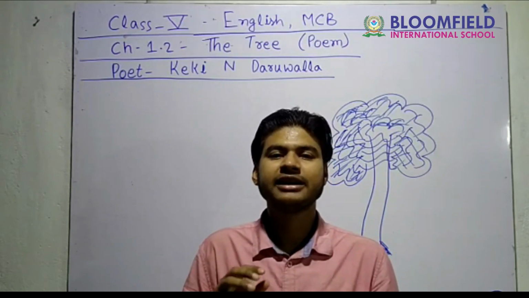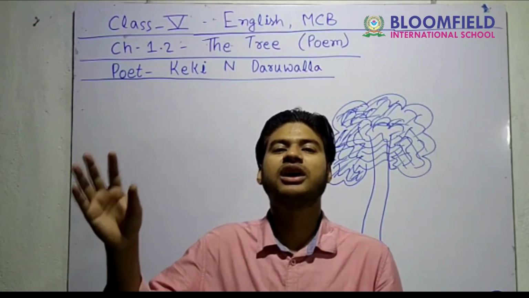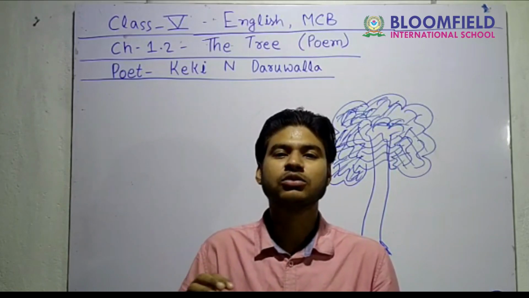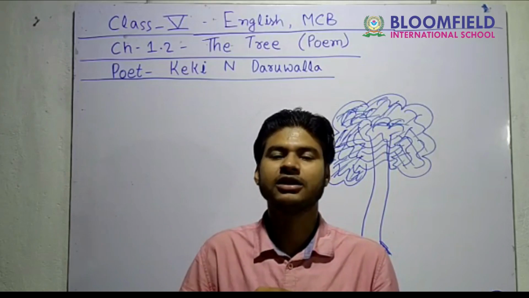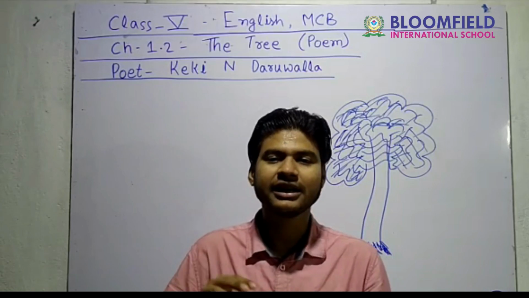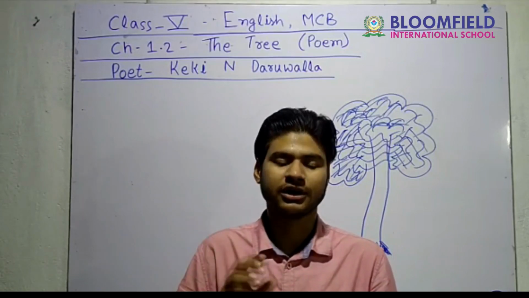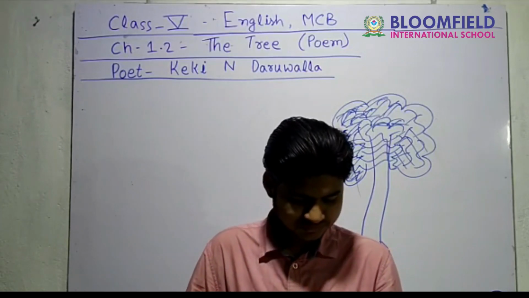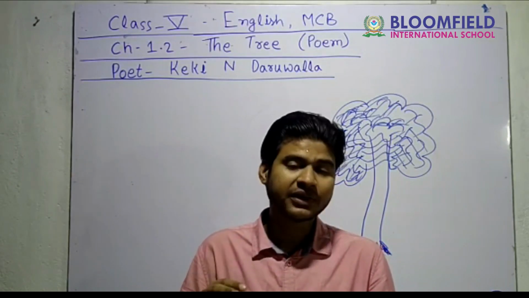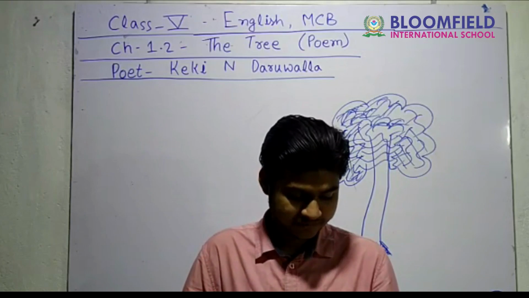So what the children did, they drove the cow away. They did not let the cows and the goats eat the plant. They drove them away from the plant. Which plant? It is a plant of a gulmohar. This was the second stanza of the poem. Now we are getting in the third stanza.